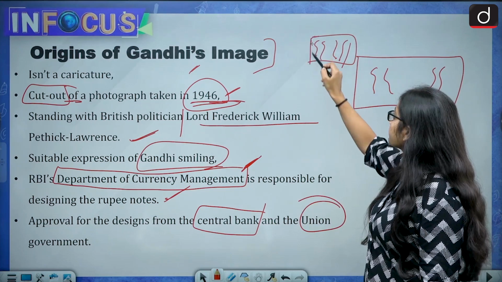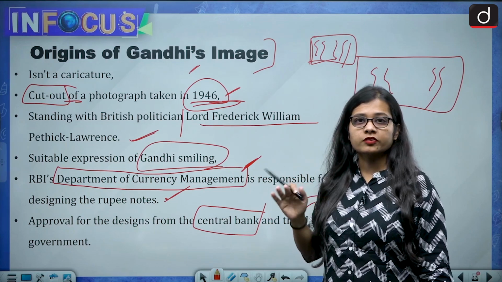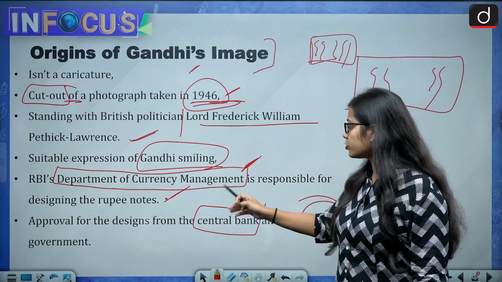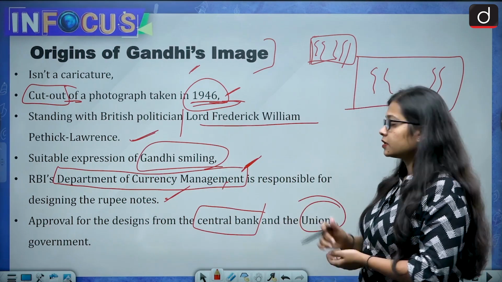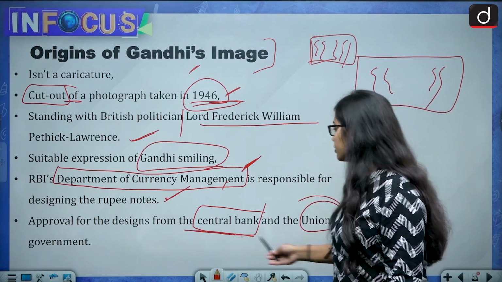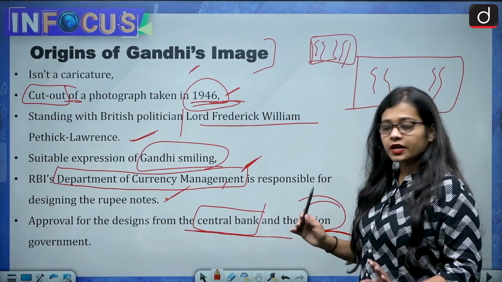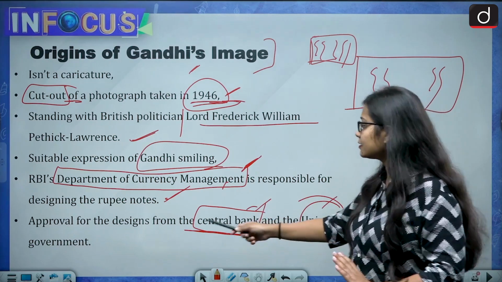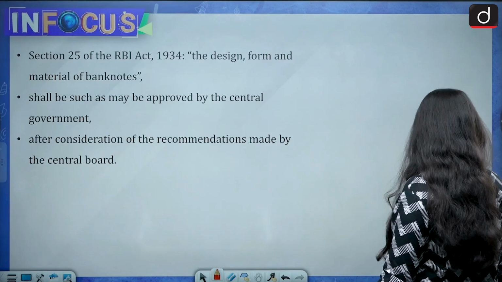Now this design, who is responsible for this designing process is the Reserve Bank of India, and within Reserve Bank of India is the Department of Currency Management. Then the approval for the design is also taken from the central bank and the union government. This is the process, that central bank and union government are also involved in this, and the central bank is RBI. So this is the process.